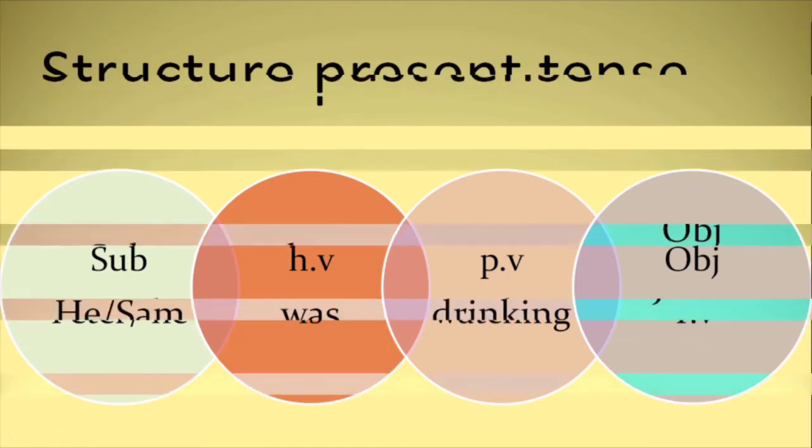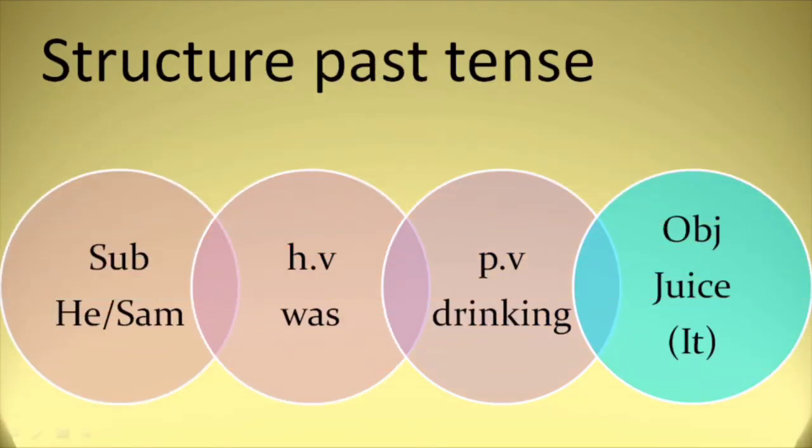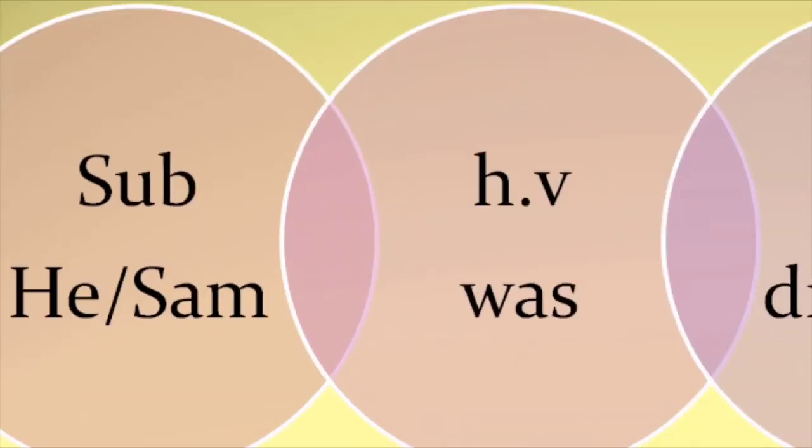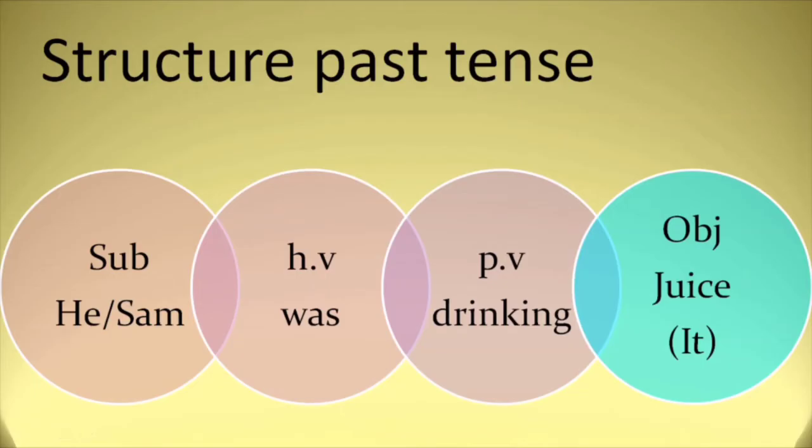In the next example, we see the structure of past progressive. Subject, once again we have the same structure. There's a subject, then we have helping verb, then we have principal verb, then we have the object. He was drinking juice. When we say he was drinking juice, he is a pronoun or a noun?